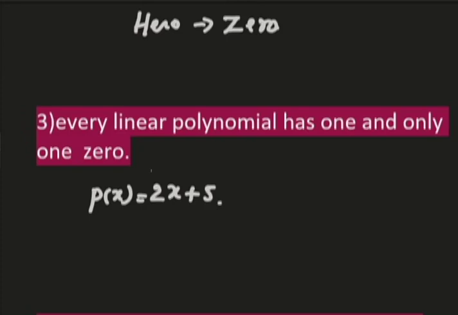Here we are determining the number of zeros not on the basis of its number of terms but by its degree. So it has degree 1, and definitely you are going to have exactly one solution, one root or one zero. On that basis, every linear polynomial has one and only one zero. If it is a quadratic polynomial, you will definitely have two zeros, like that.